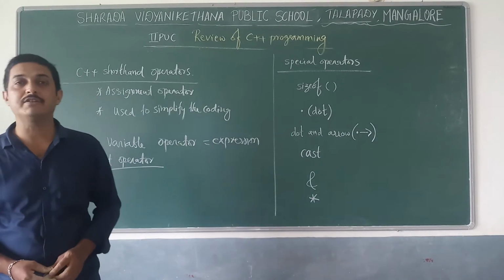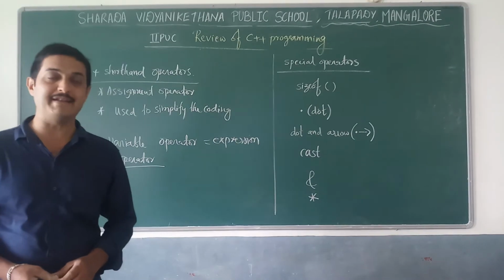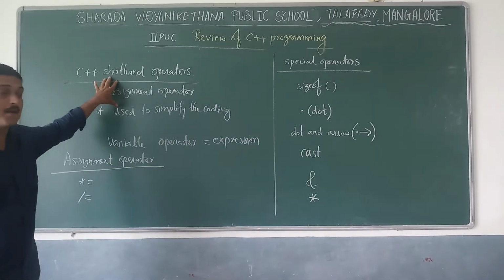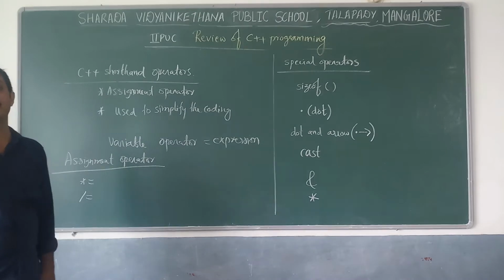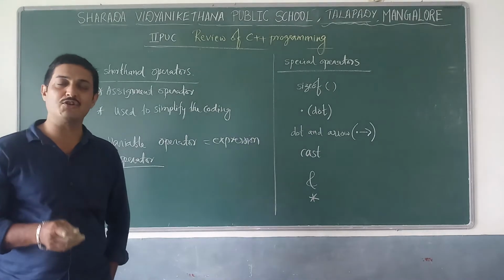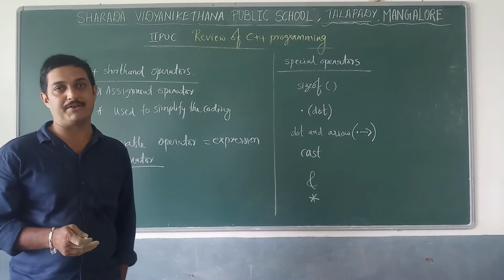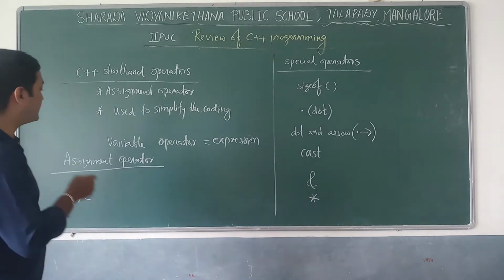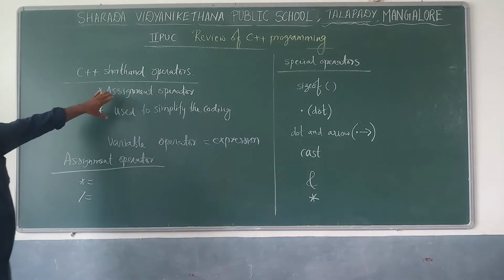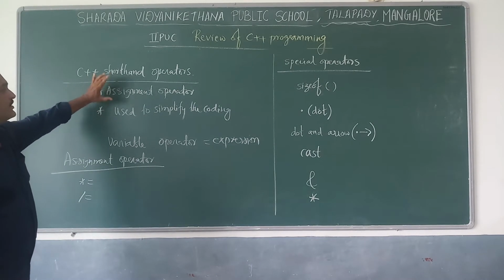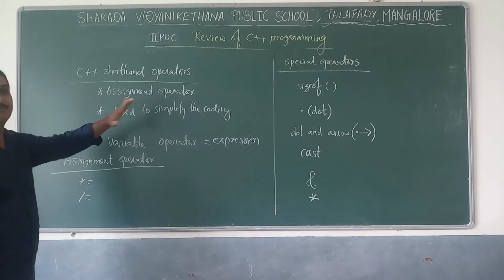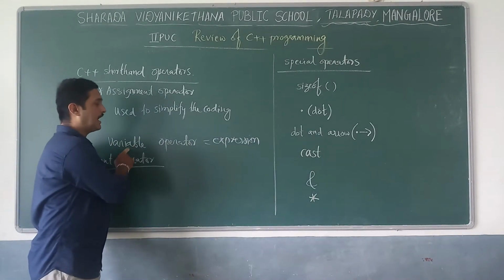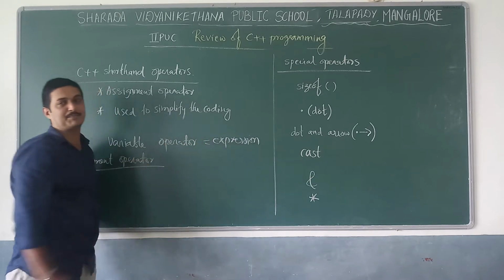Next, after binary operations or binary operators, go through this one, C++ shorthand operators. Last year you studied this one also, shorthand operators, that is to simplify the expression. So normally it uses assignment operators, and here it is to simplify the expression. Here we can say C++ shorthand operators use the assignment operator and are used to simplify the code. And here what happens is variable, then operator, equal to expression.